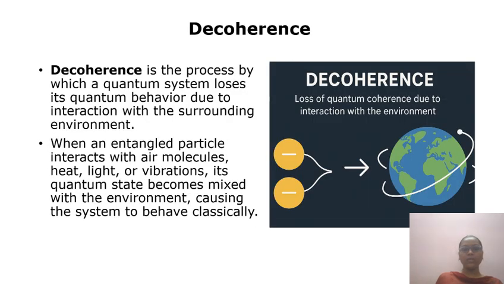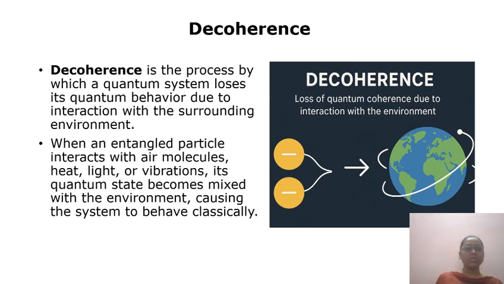First, we are moving to decoherence. Decoherence is the process by which a quantum system loses its quantum behavior due to interaction with the surrounding environment. When the entangled particle interacts with air molecules, heat, light, or vibrations, its quantum state becomes mixed with the environment, causing the system to behave classically.